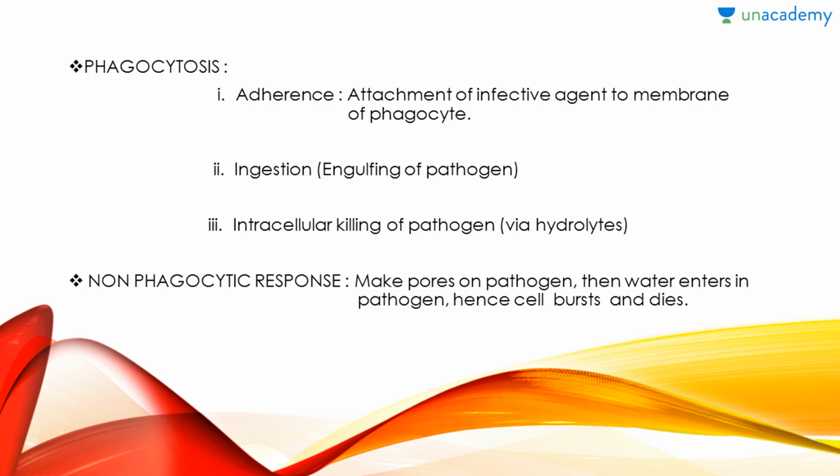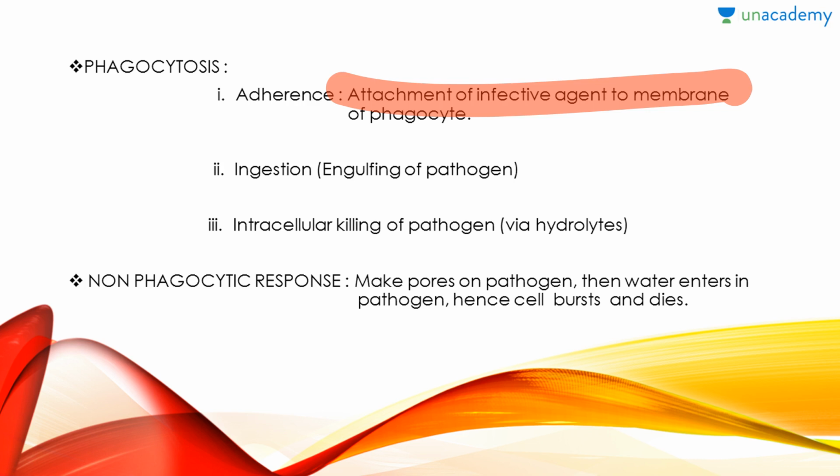In phagocytosis there are three further processes. At first adherence takes place. What is adherence? Obviously attachment: attachment of the infective agent to the membrane of the phagocyte. Please remember this. Next, ingestion: the pathogen is engulfed by that warrior cell.